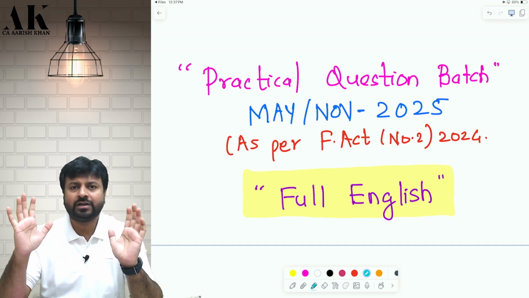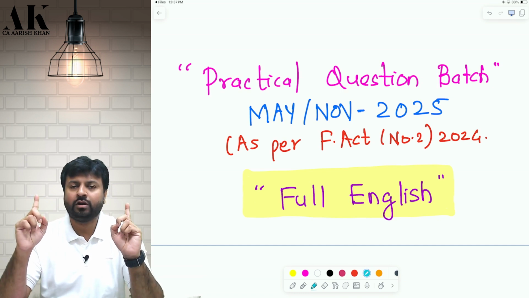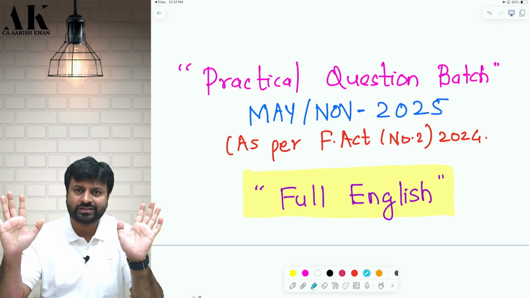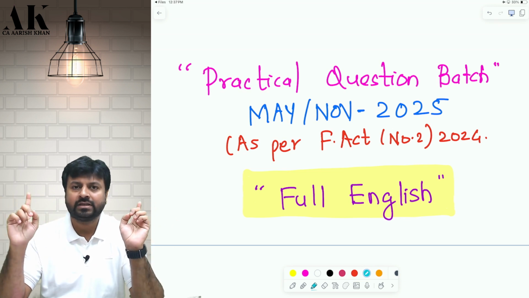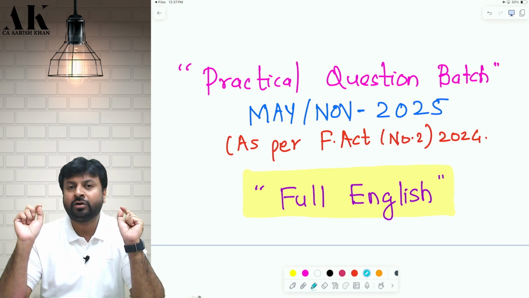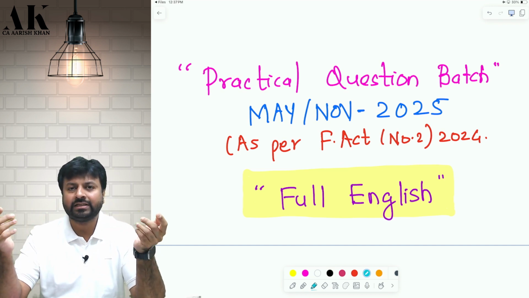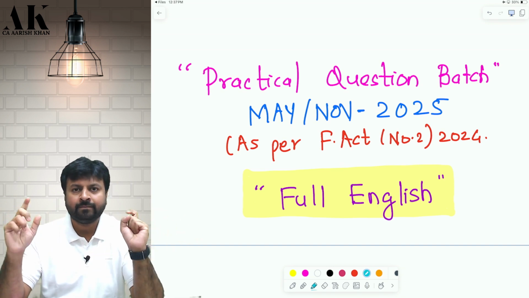Last but not least, every question has to be solved by the student first. When I say solved by the student first, it does not mean that I am not going to discuss and explain. I will explain everything. But my only objective is you should pause the lecture, read the question, and try to get the answer at your end. And if you are not able to get the answer, or even if you are able to get the answer, then you come to my explanation and see the lecture. So this should be the approach.